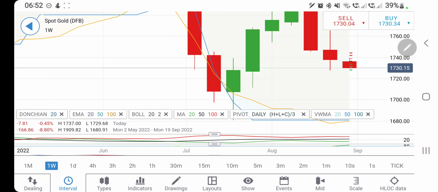Remember, it is oversold, and hence for a little while it can trade sideways, cool down the indicators, and then take a direction. Take your positions accordingly, trade accordingly. Now let's have a look at